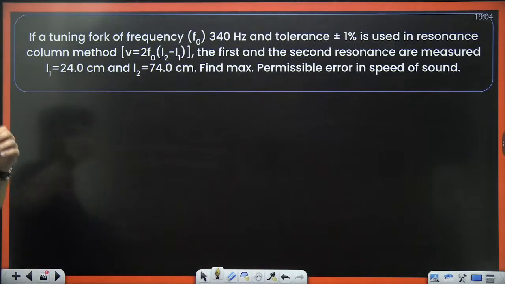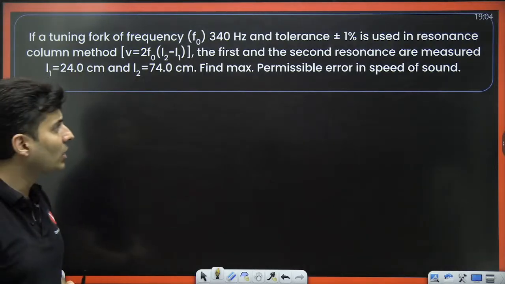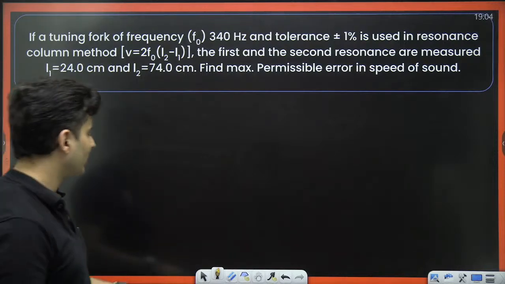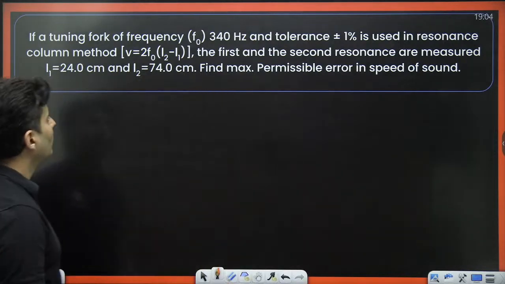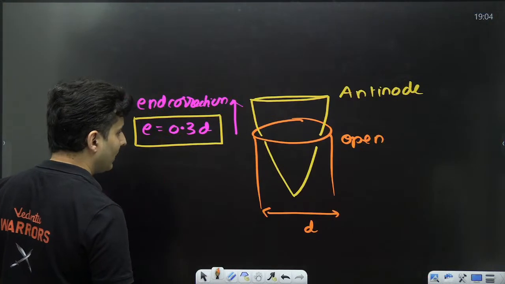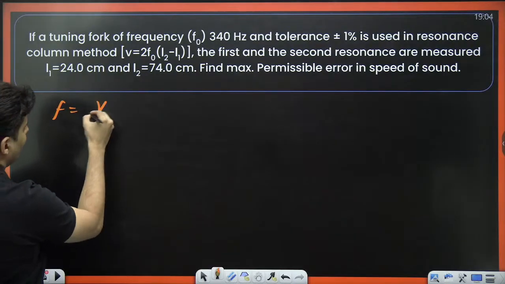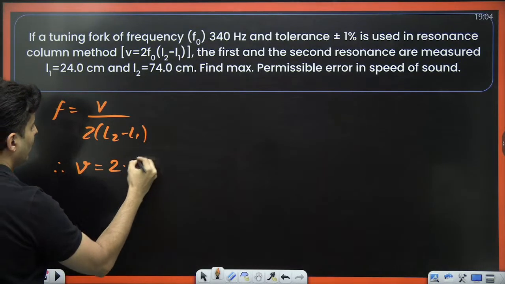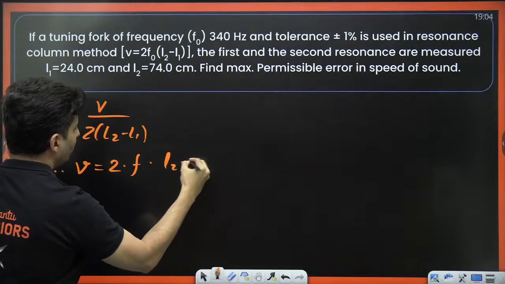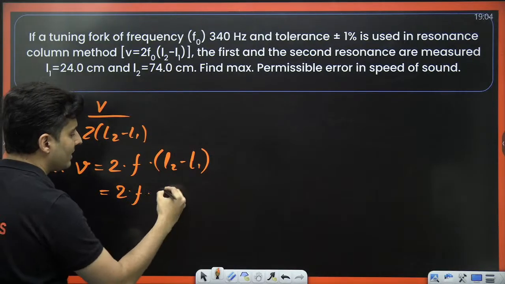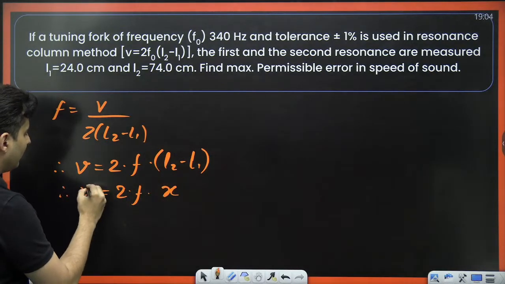Let's have a look. A tuning fork of some frequency tolerance 1% is used in resonance column method. The first and the second resonance are measured at this and this length. Find the maximum permissible error of speed of sound. So we already have seen the formula for frequency, which is v by 2 times L2 minus L1. So therefore, speed of sound will be 2 times f times L2 minus L1. Now this L2 minus L1, let me call it the length difference, X.